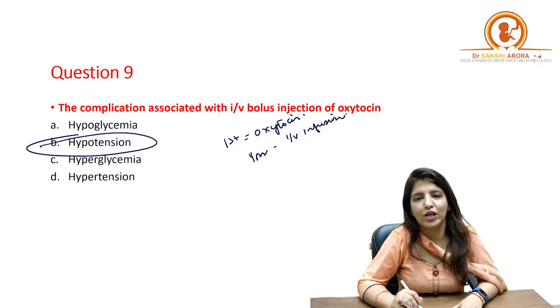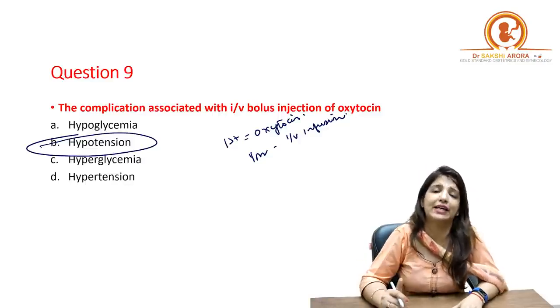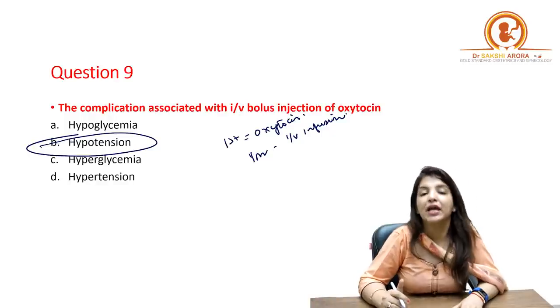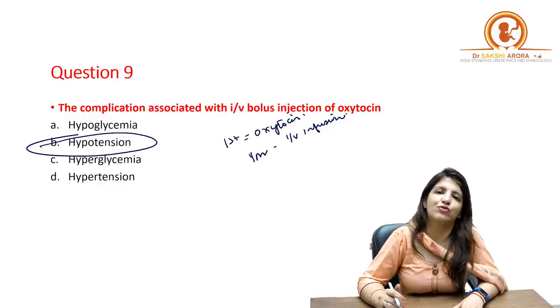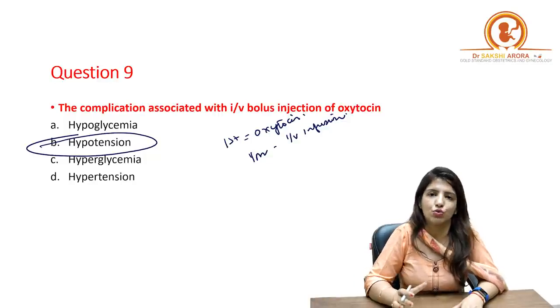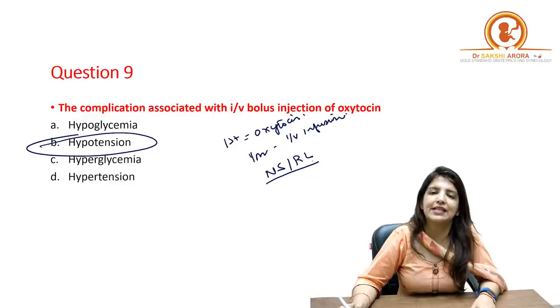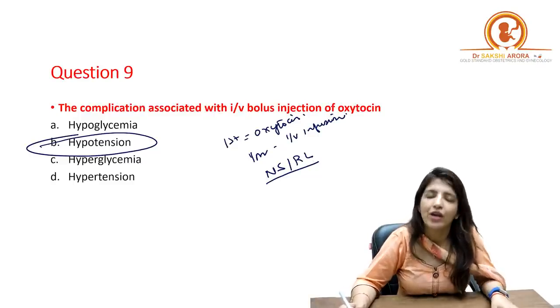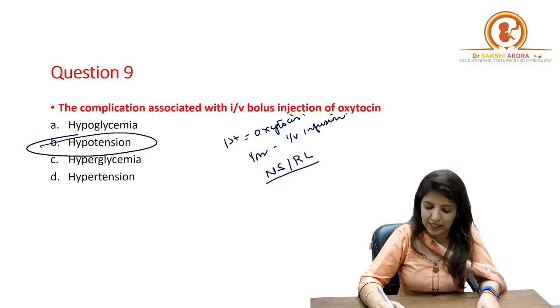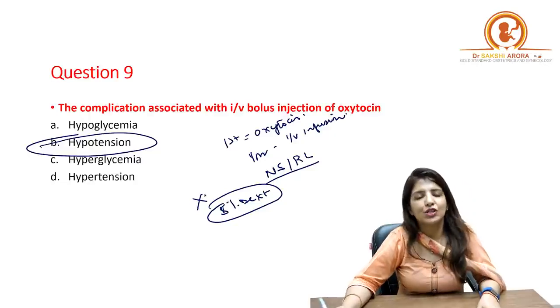Initially, it will lead to hypotension in the mother, then there will be tachycardia, and later on it can lead to cardiac arrest, right? Another very important point which you have to remember whenever you are giving oxytocin as IV infusion is you should always give oxytocin in normal saline or ringer lactate, that is in electrolyte rich media. You should never give oxytocin in 5% dextrose, that is electrolyte deficient media. Why? That is because